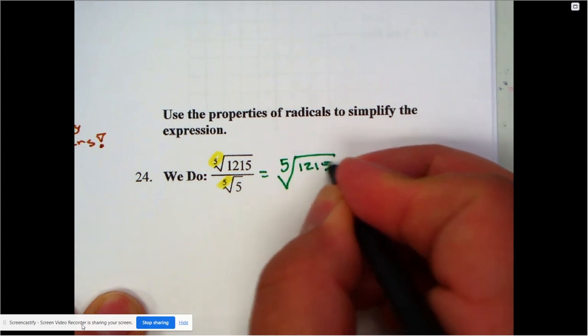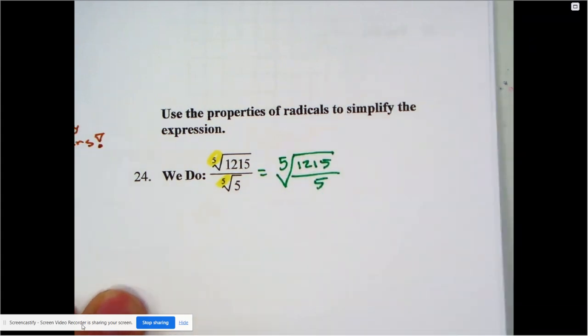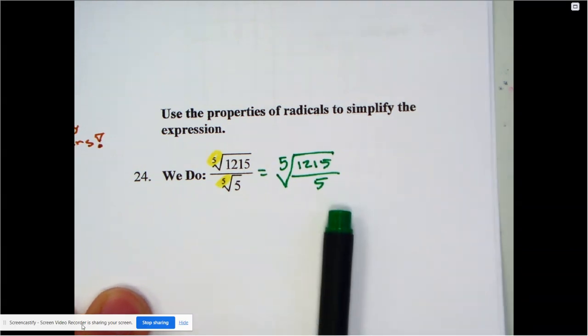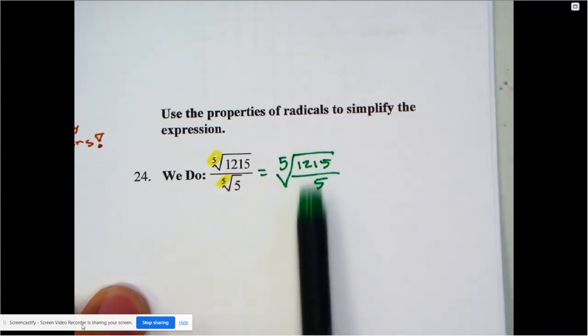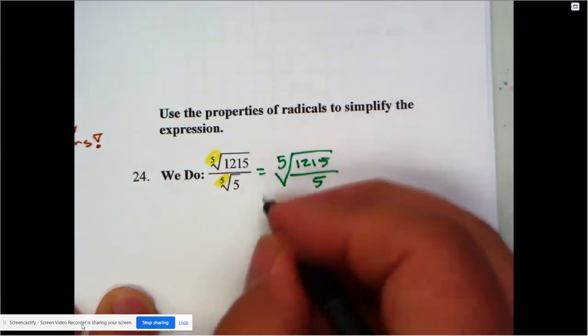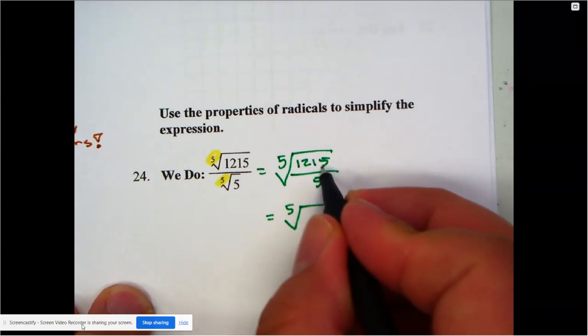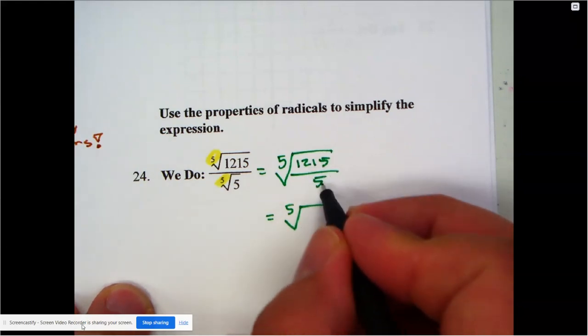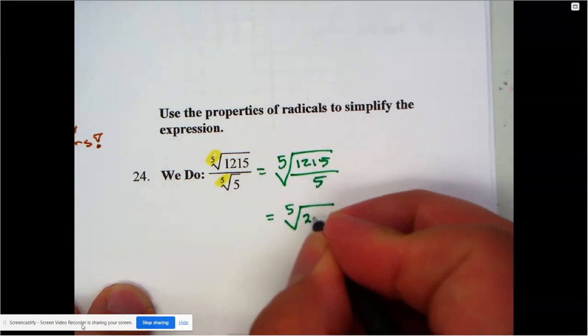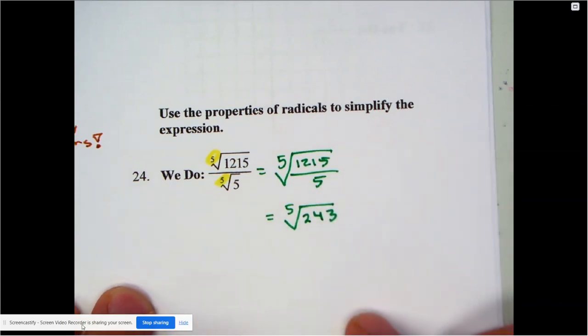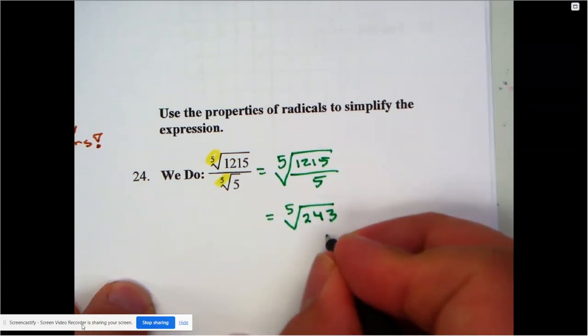So it's 1215 over 5. Now, once we rewrote it like this, well, then let's actually do the division. So we're going to end up with the 5th root of 1215 divided by 5, which is actually 243. So now here's where we have to let Desmos help us out.